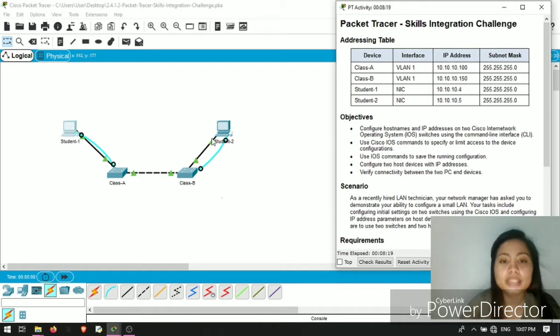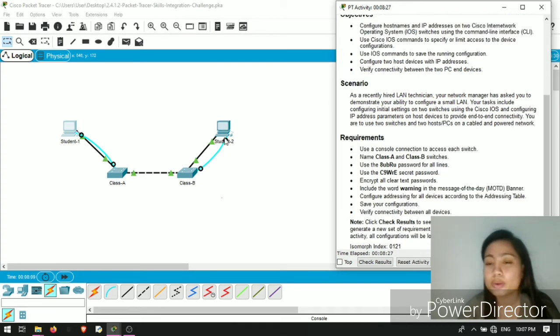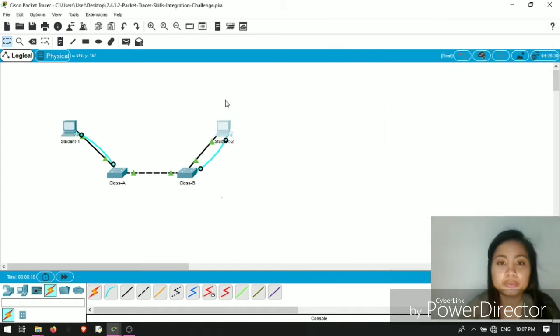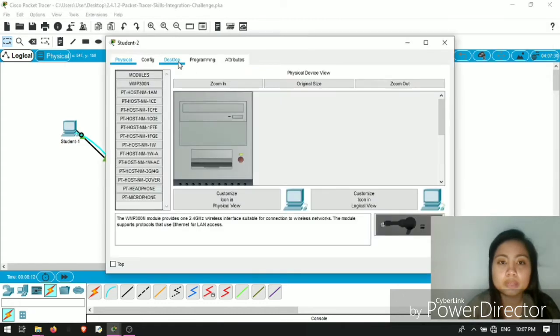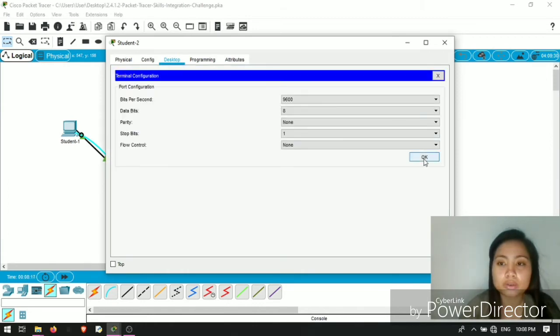We're now going to proceed to Class B and Student 2, which have the same requirements to do. So click this PC, Student 2, then desktop, then terminal.